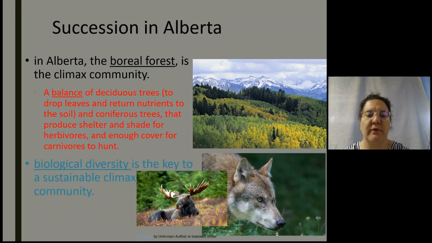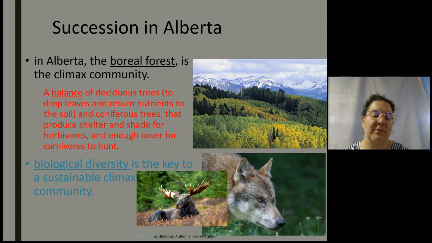So in Alberta, the boreal forest is the climax community, and this is a mix of deciduous trees to drop leaves and return nutrients to the soil, and coniferous trees that provide shade, shelter, enough cover for carnivores to hunt, and they provide that year round. And biological diversity is the key to a sustainable climax community. So we need to have herbivores, carnivores, decomposers, and producers to have a sustainable climax community.